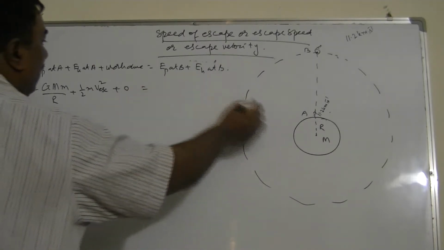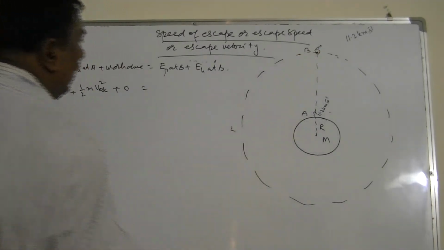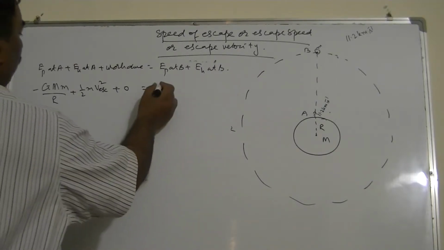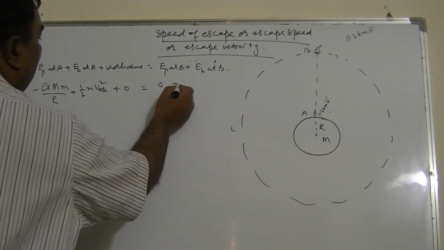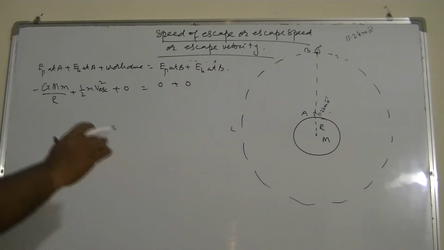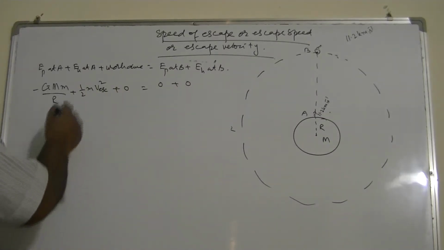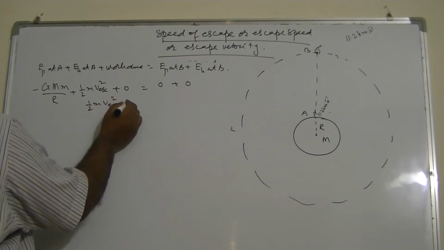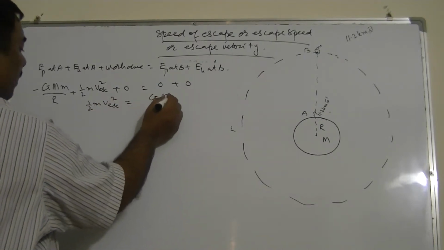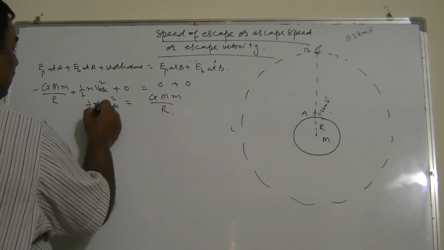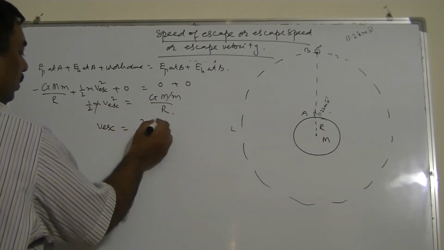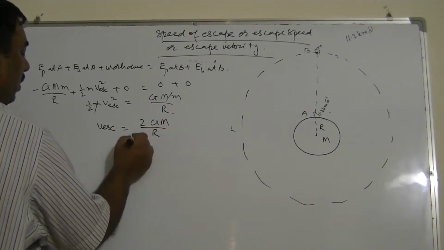Then the potential energy at B: it has just to reach the gravitational point of infinity where there's no gravitational field. So EP will be 0, and EK will also be 0 because it has just to reach over there. So I can simplify this formula: 1/2 m v_escape squared will be equal to GMm upon R. So this m cancels and this v_escape comes out to be the square root of 2GM upon R.